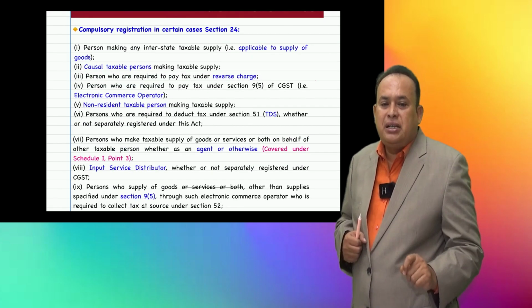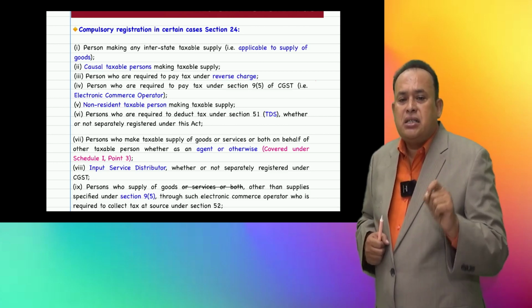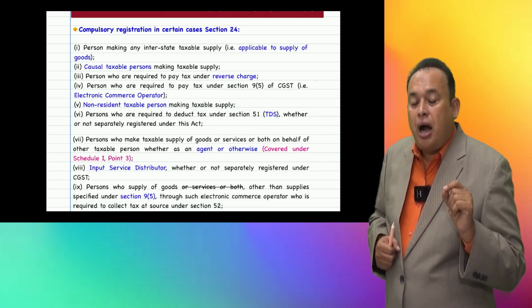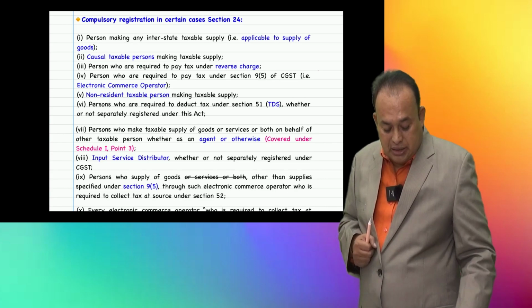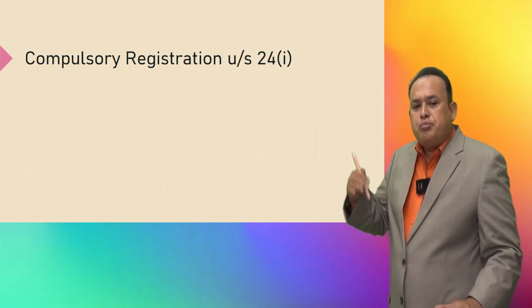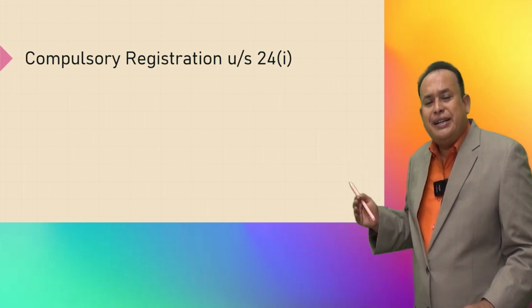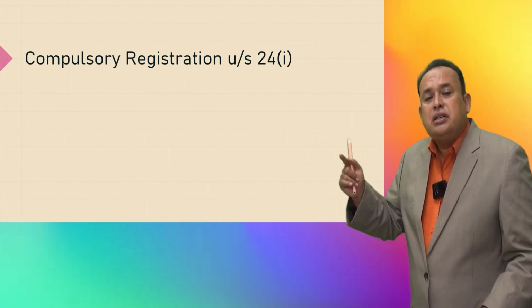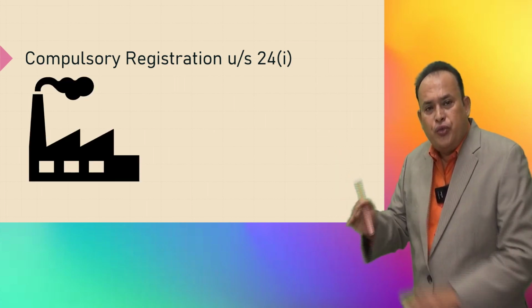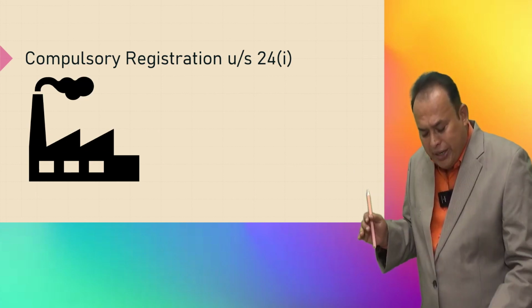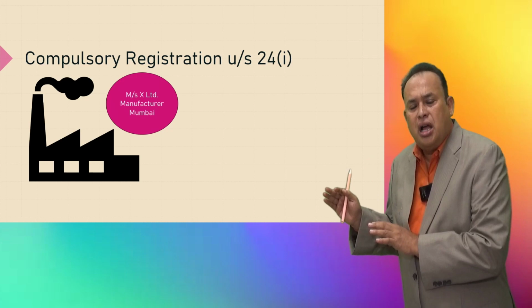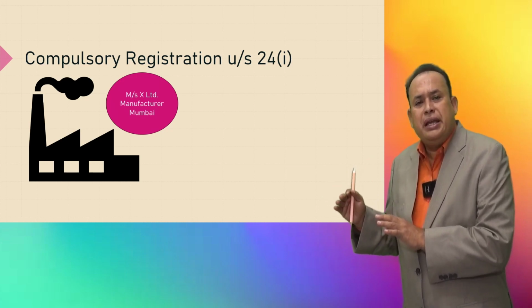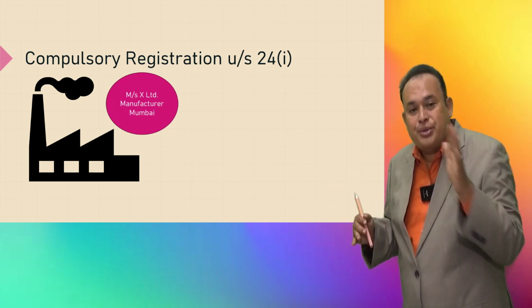Person making interstate taxable supply, applicable only for goods. That means, in the given case, my dear, compulsory registration under section 24 clause 1 is for a manufacturer who is located in Mumbai, Maharashtra, producing taxable goods.